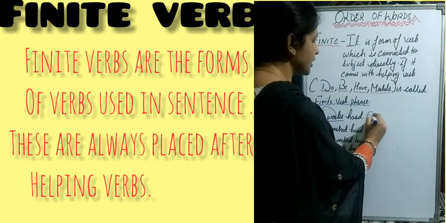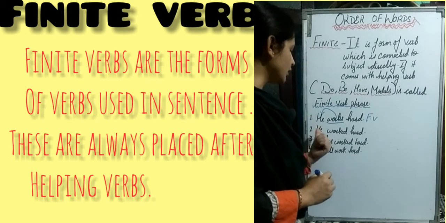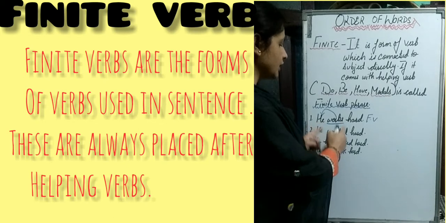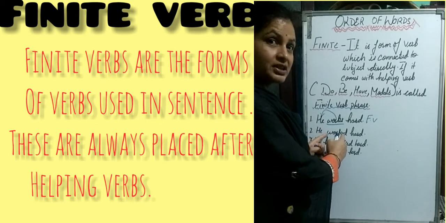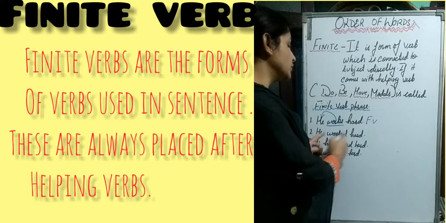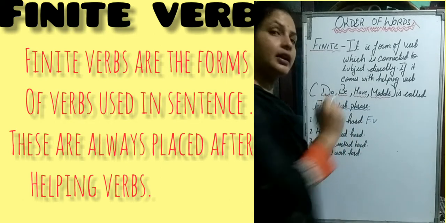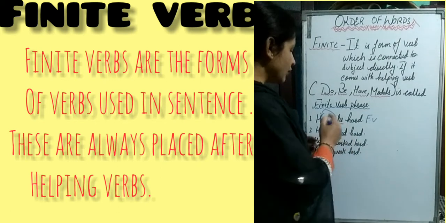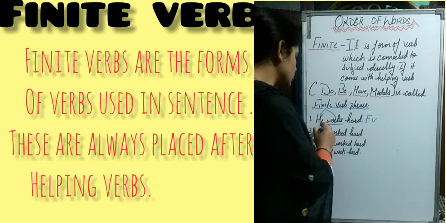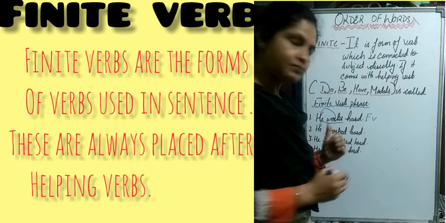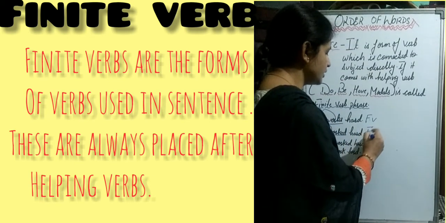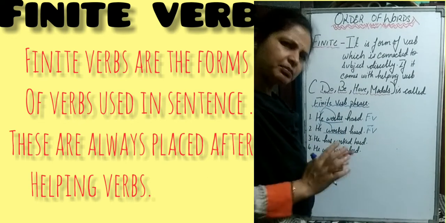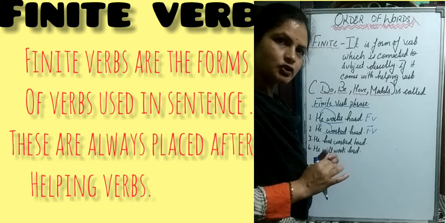Which verb is it? It is a finite verb. Now in the second sentence, children, he worked hard. This work is changed here, now it is worked. So he worked hard. Again, this is a finite verb, because as we have discussed so many times, it changes, and it is also directly connected with the subject. So what is it? Finite verb. Now these last two sentences are a bit different. What is the difference there, children?